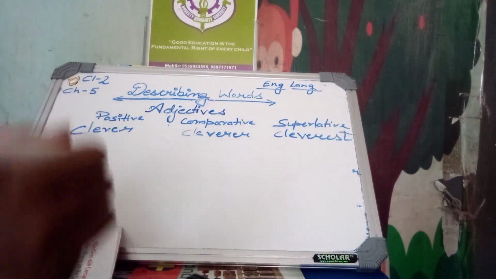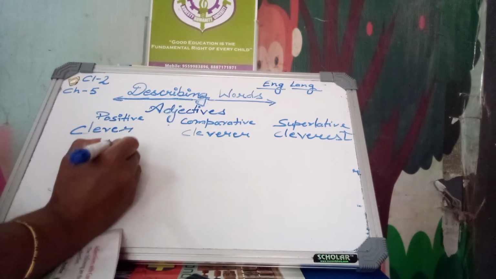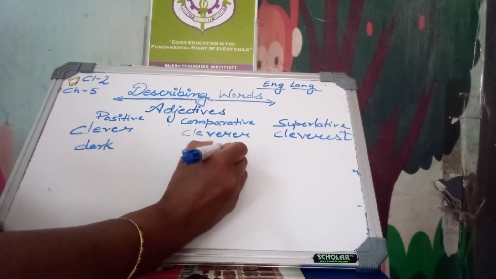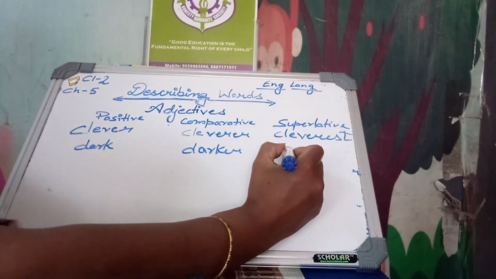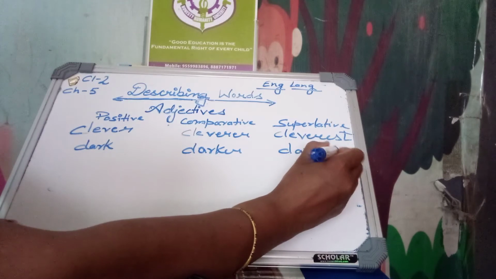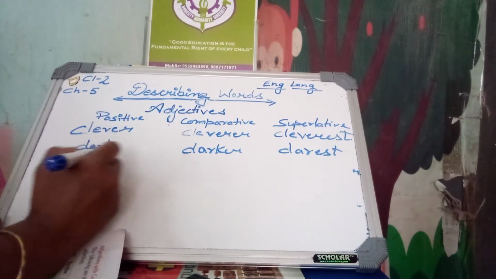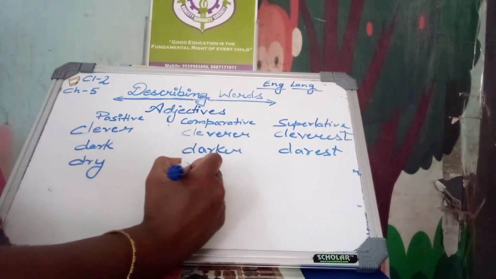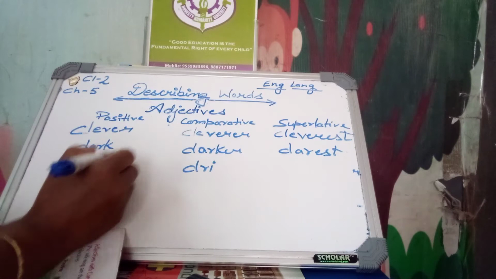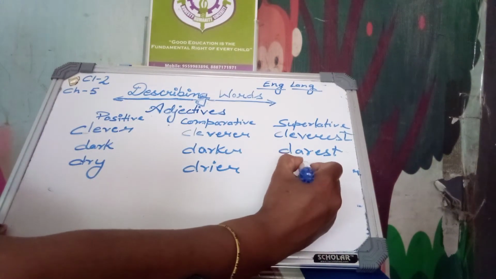Dark is positive degree, darker is comparative degree, and darkest is superlative degree. Dry is positive degree, drier, here we change Y to I, driest.